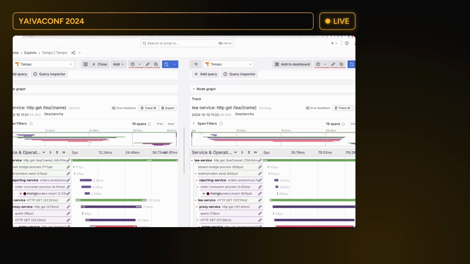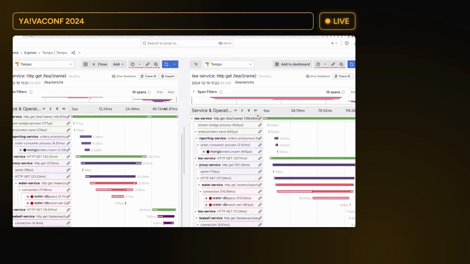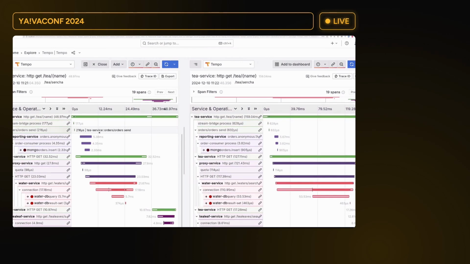because here we have 160 milliseconds. And now if we start doing the analysis, we can see that here we have similar results, 5 milliseconds, fair enough. So Mongo is not a problem. And now we see here, we used to have 30 milliseconds. Now we have 130, more or less. So maybe here is the problem. So maybe the proxy service is the problem. Not really, because that is being blocked on the HTTP call to the water service. And now in the water service, we can see that indeed we're blocking for a very long time.